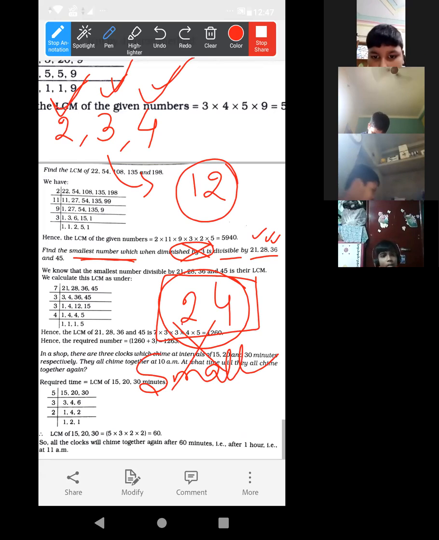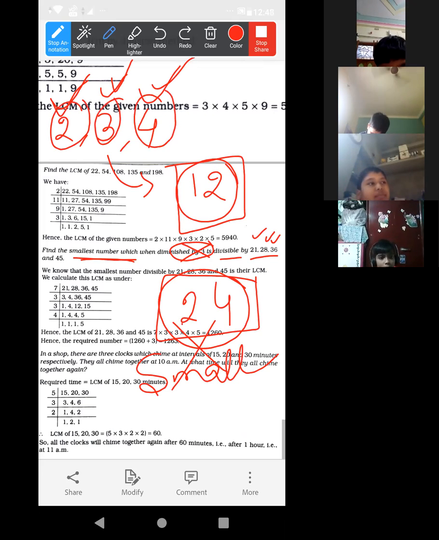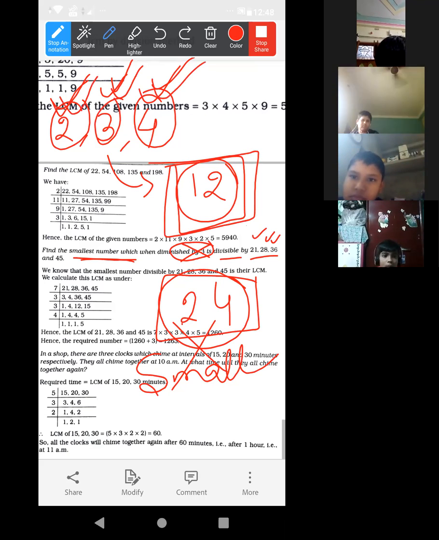Okay, that means we have to find the least one which is divisible by all of them. No, just try to understand, no need to write this. That means when we are finding the smallest number which is divisible by some numbers, then what to find?